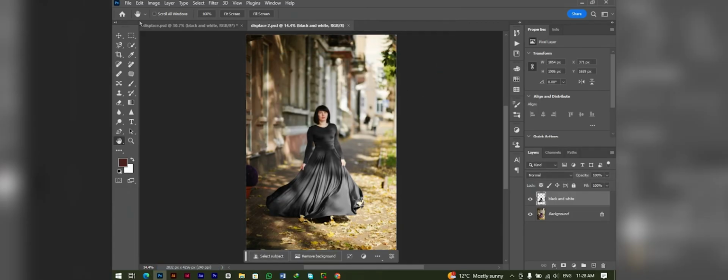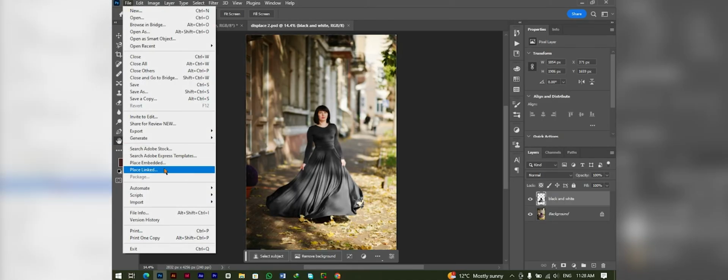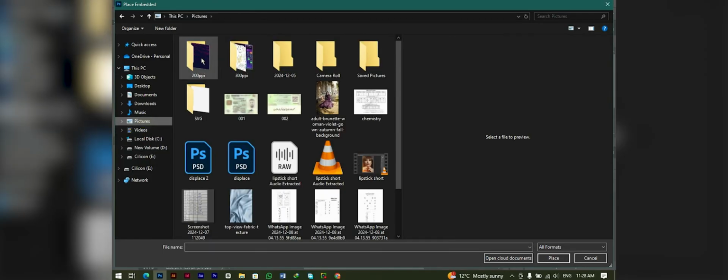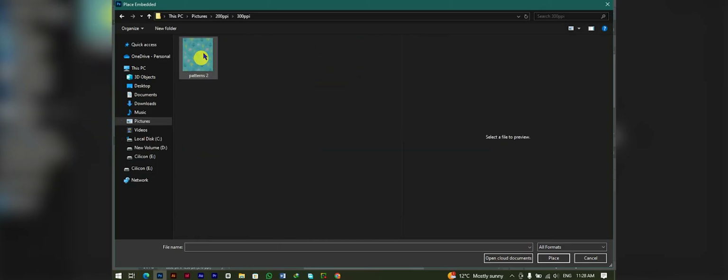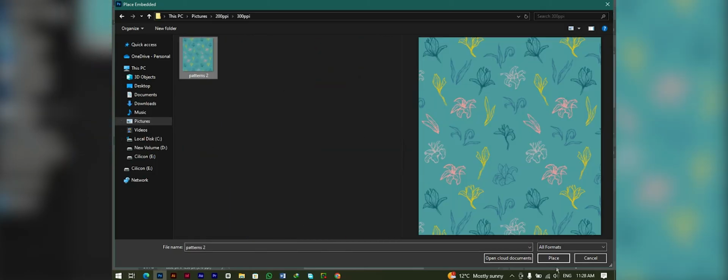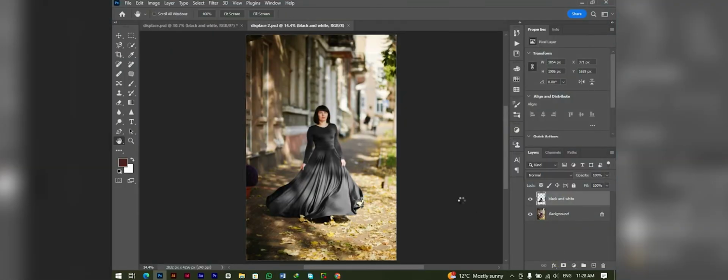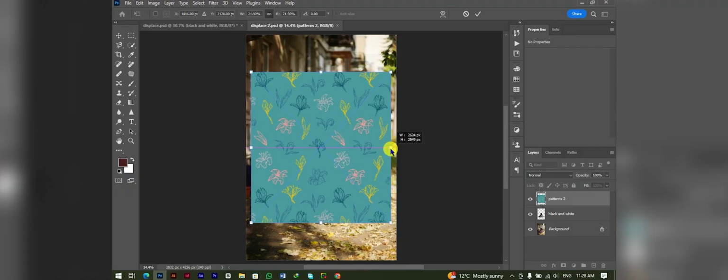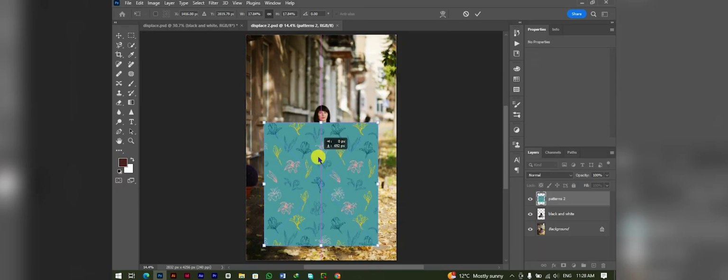Now you have to place and embed the pattern that you want to apply. I'm going to choose this pattern. In this case, the pattern is looking much bigger than the design area.